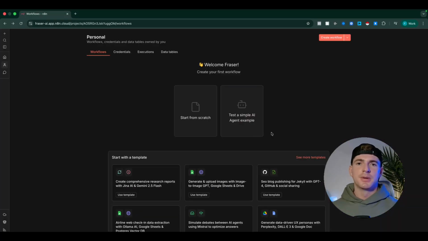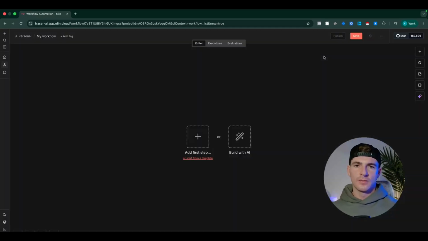So let's actually build something, because that's what everybody is here for. So you can hit start from scratch or create workflow, and that is going to take you to the canvas. Now, this is where you actually build things. So this is important. We'll just have a quick run through of the options here. So up in the top, we can rename our workflow whatever we like. I'm just going to call this my first agent.